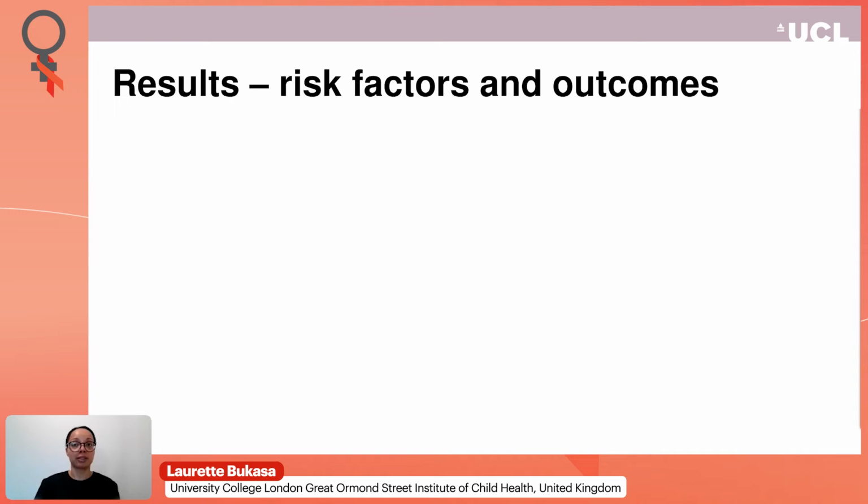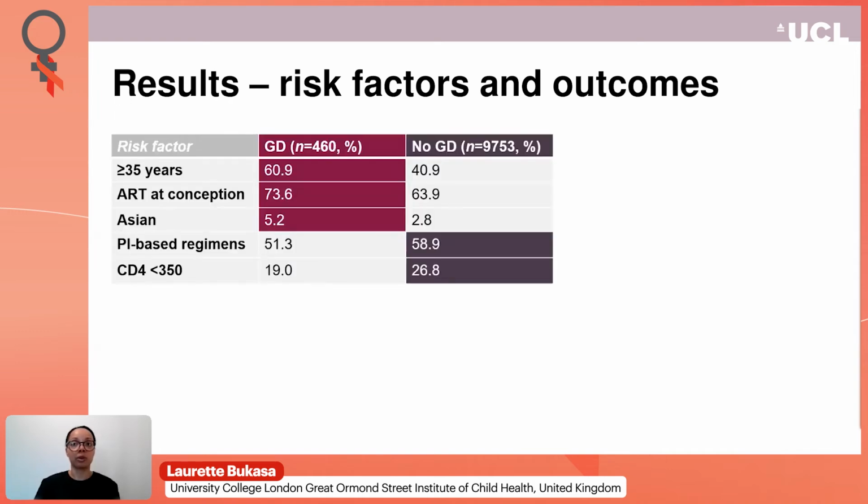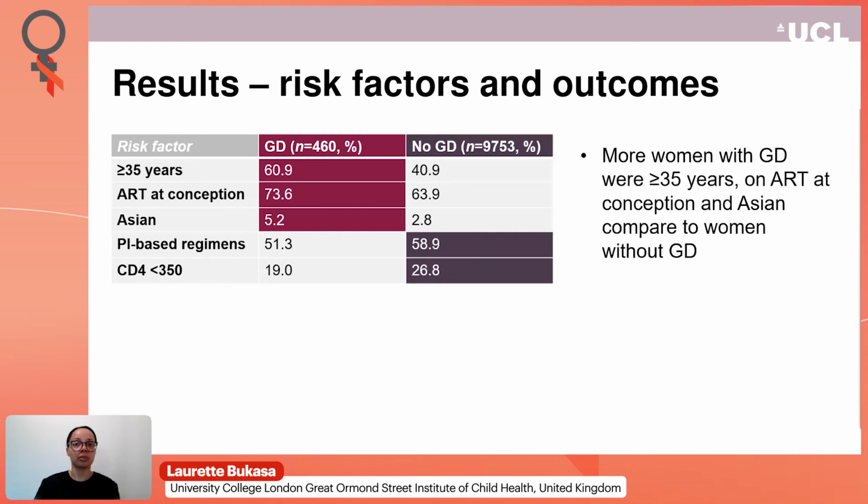All results presented here are statistically significant with a p-value less than 0.05. We found that more women with gestational diabetes were 35 years or older and on treatment at conception, with a greater proportion of women of Asian ethnicity affected by gestational diabetes compared to women without gestational diabetes. More women on protease inhibitor-based regimens in pregnancy were represented in pregnancies without gestational diabetes, as well as women with low CD4 cell counts. There was no difference in concurrent infections and HIV clinical status among pregnant women with gestational diabetes and pregnant women without gestational diabetes.